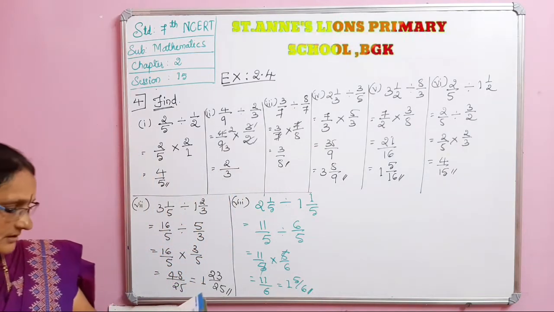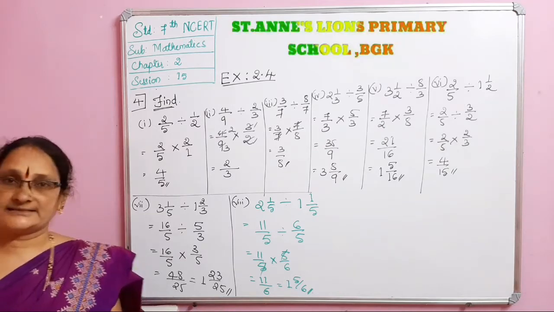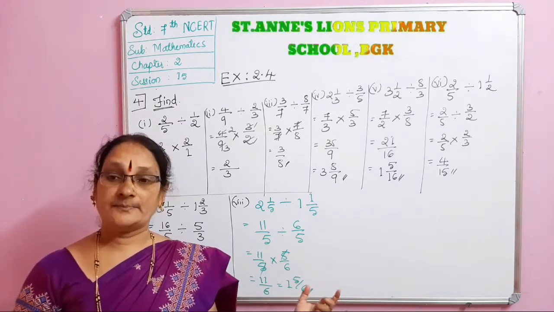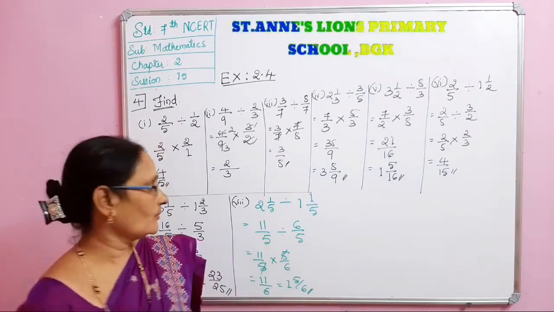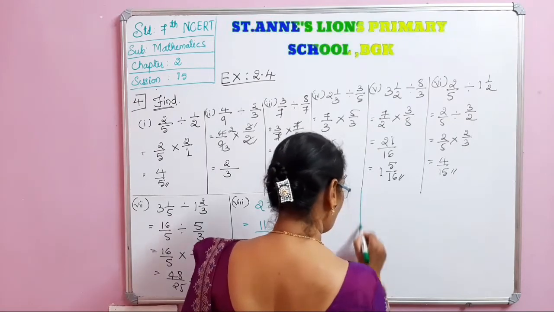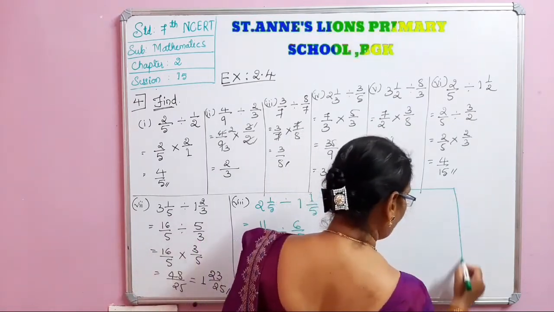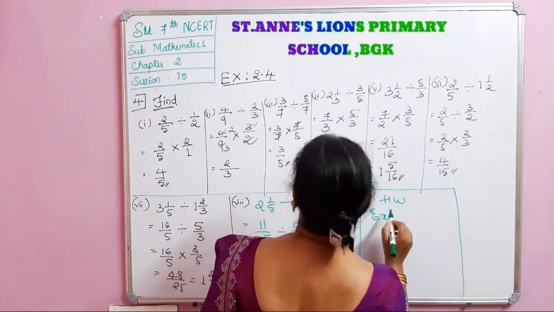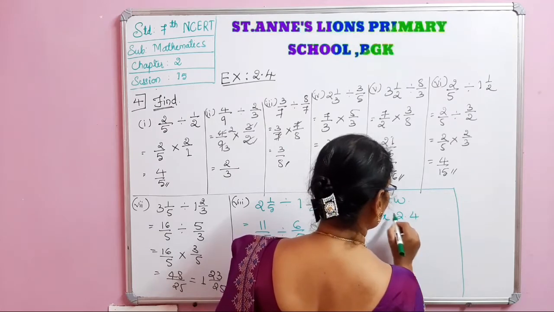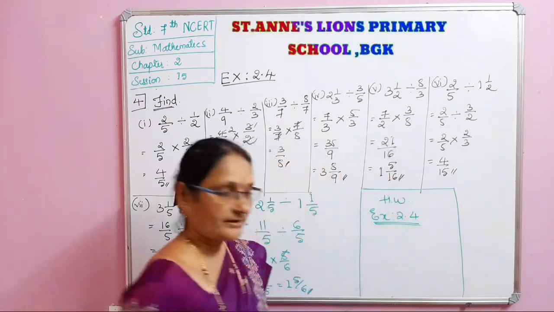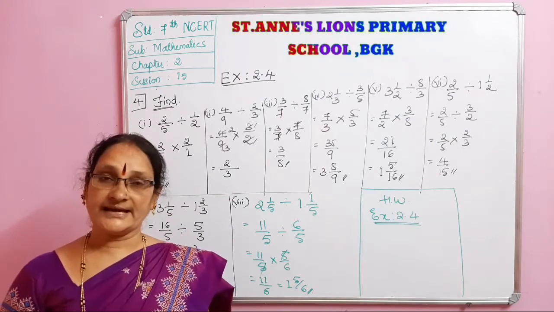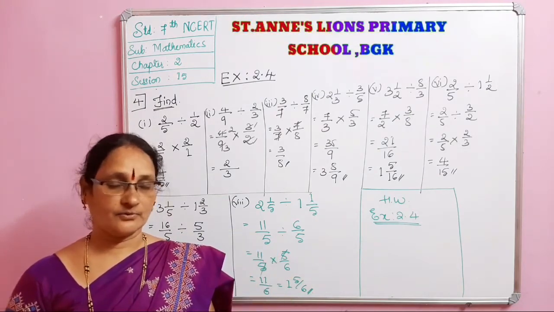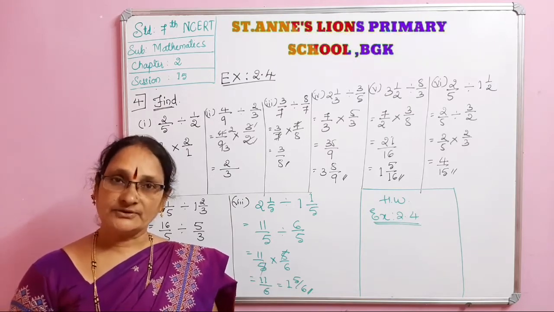So this is what the fourth main. By this the exercise completed. So copy all the sums neatly and practice those. Okay. What is the homework? Homework is here I am giving you the homework. Daily whatever the exercise I am completing, that will be the homework. Exercise 2.4 is homework for you. Daily how many mains I am doing, that will be the homework. Or how many exercises I am doing, mostly only one exercise I am doing, that will be the homework for you.